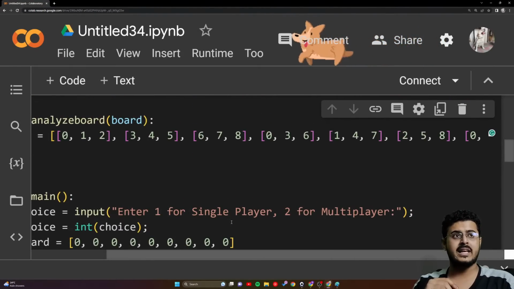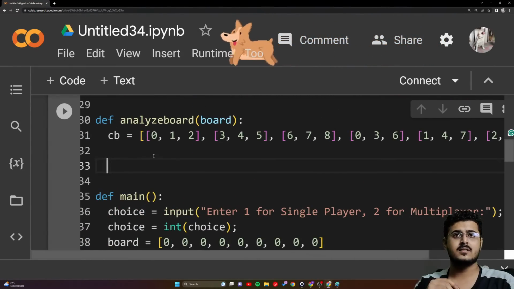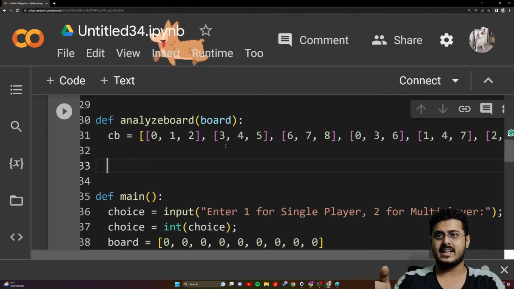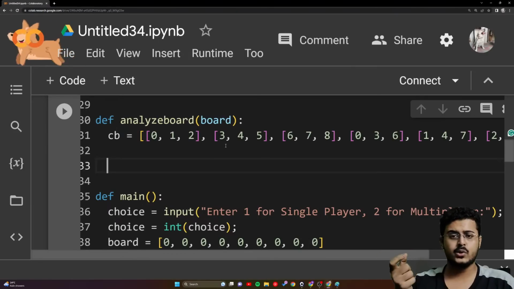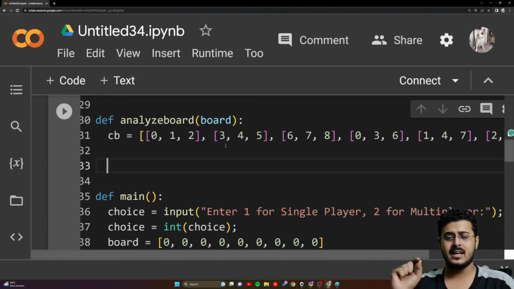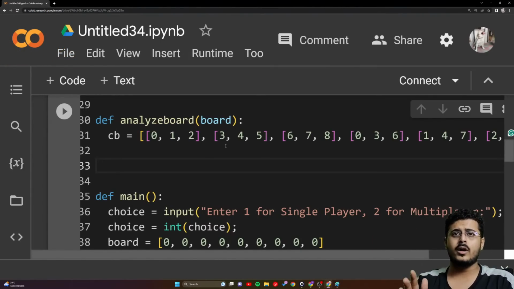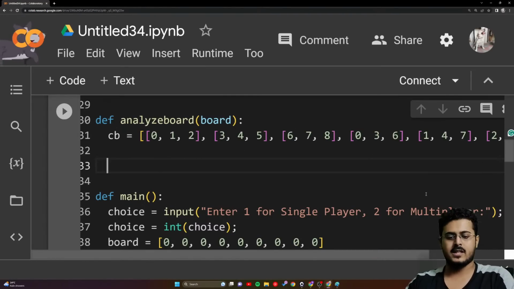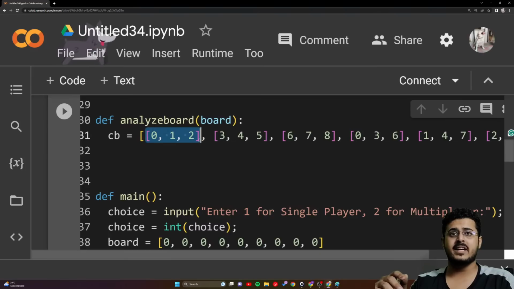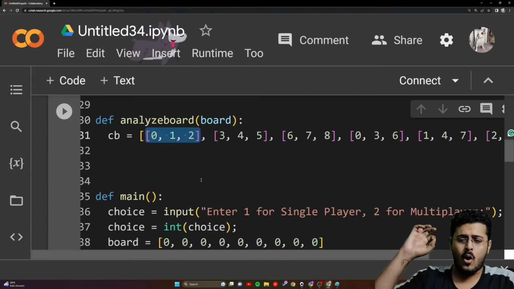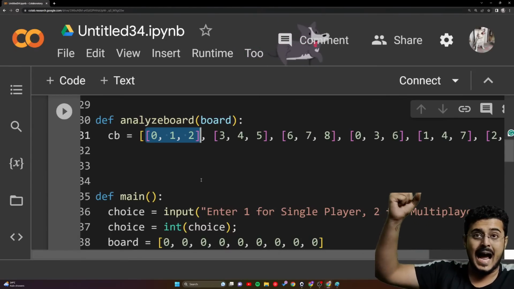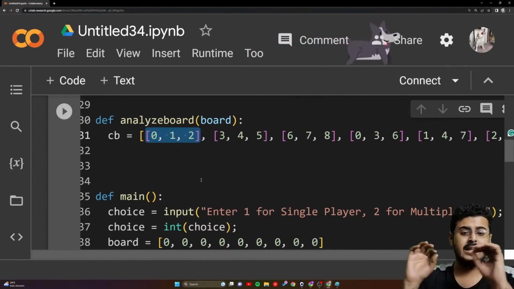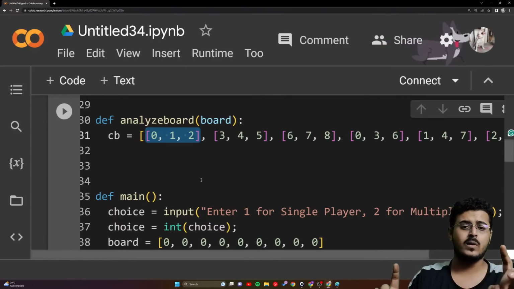Can somebody let me know how many elements are there inside of this big list, guys? 8 elements are there, right? So we need to iterate over every single element. In the first iteration, we'll go over the first particular element, and then we'll check that if all the elements present inside the board at these particular indexes are equal to each other and not equal to 0. That is what we need to check.